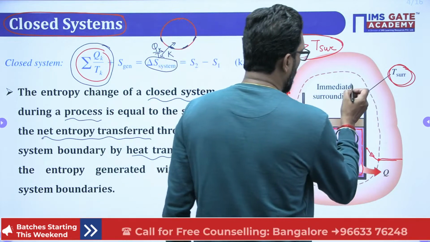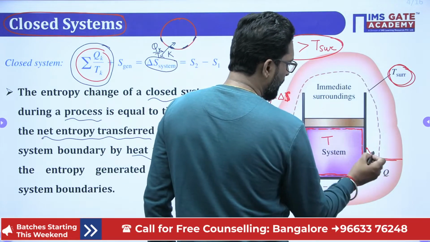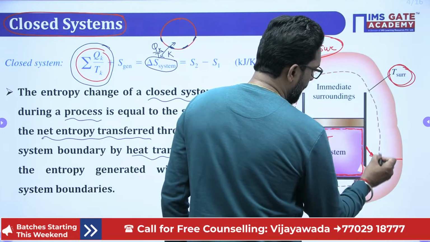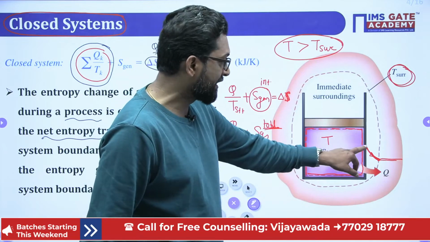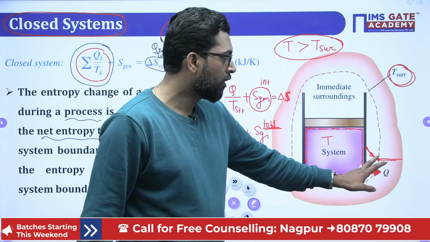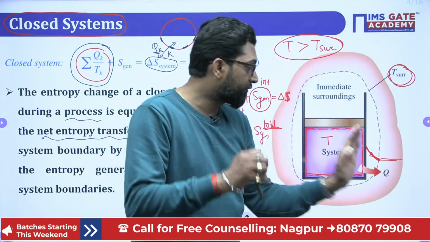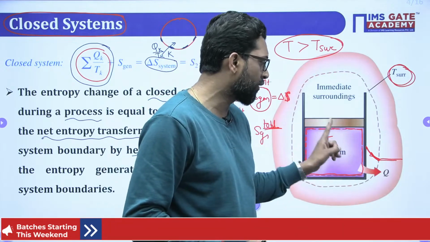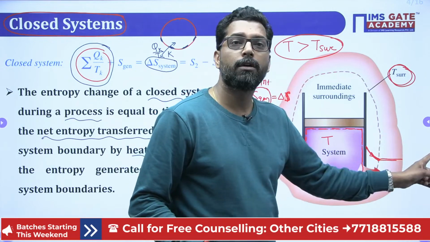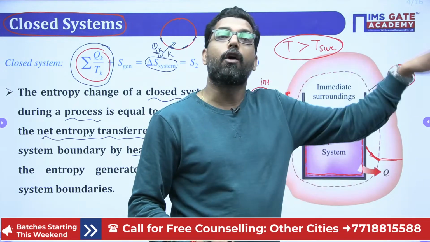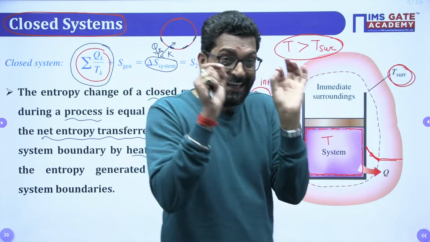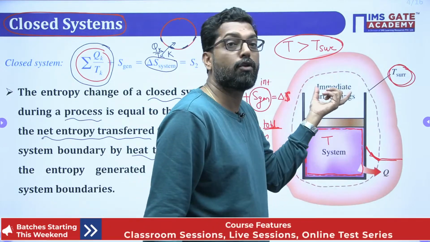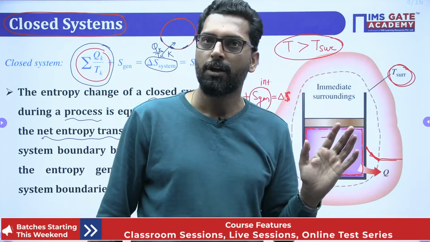So this is, what is that? This is your immediate surrounding. What is the immediate surrounding? It is the region over which the temperature change is appreciable. That means the temperature change from the surface of the system boundary to the surrounding is appreciable. After that, there is no further temperature change. That means the effect of the temperature of the system is no more, and that is called the surrounding. So in the case of the entropy balance, we always take system plus surrounding, and the surrounding is the immediate surrounding. You cannot take it otherwise.